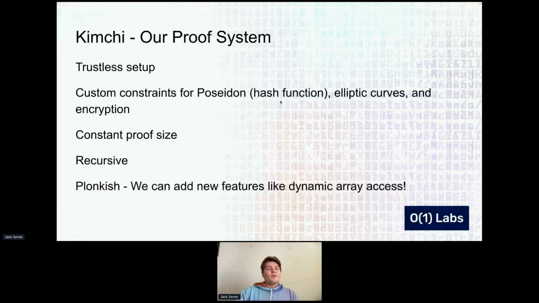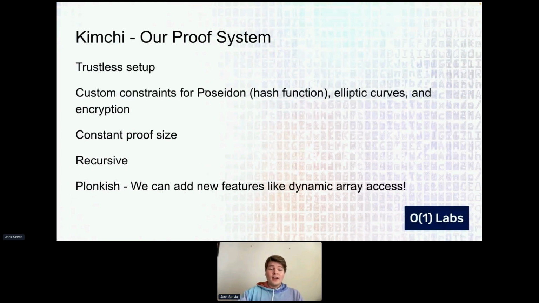So, hash functions, for example, we can build much larger Merkle trees. It's not just that it's faster, it's that it actually opens the door to being able to do things that might not be possible in another ecosystem. Our proof size is constant, thus the O(1) Labs name: constant size and constant computational complexity to verify.